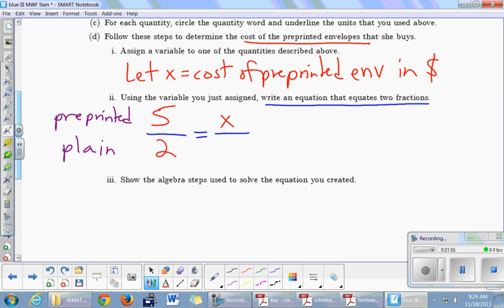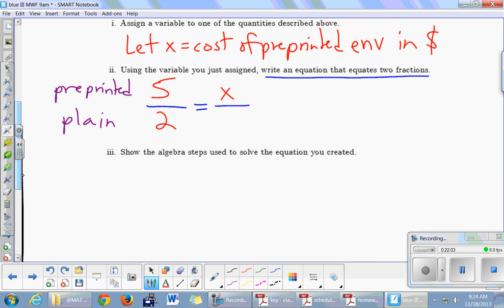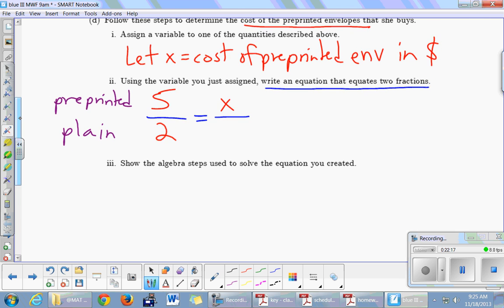What did the 70 have to do with everything? That was how much she spent in total. But these fractions right here, we didn't have a total as one of the words. We had specific, pre-printed, and plain. So we can't put 70 over there because 70 is the total cost. So here's what we're going to do instead. What we need to put down there is the cost of which kind of envelope? It's the plain. Plain is what goes there.